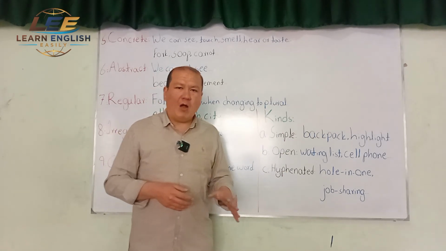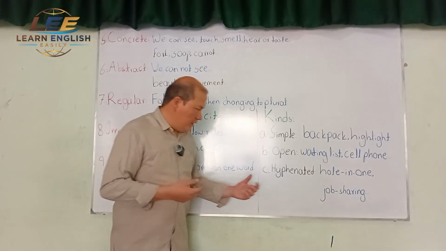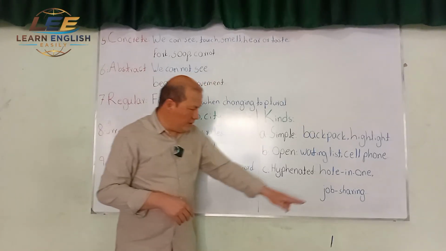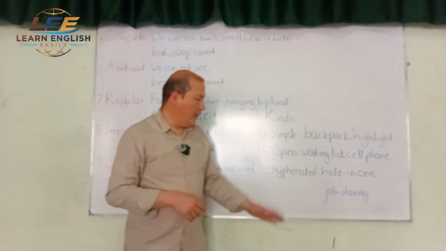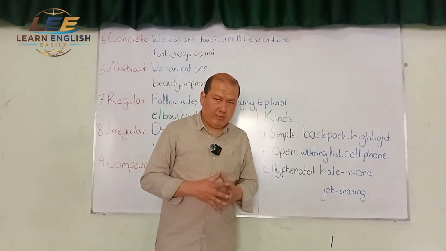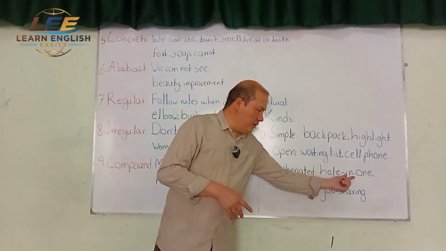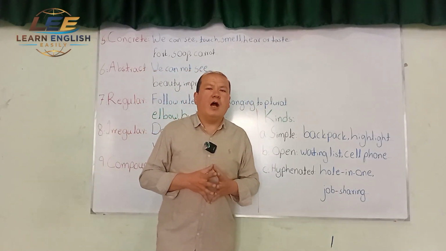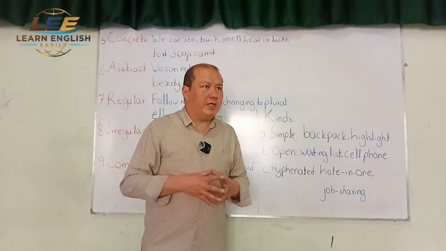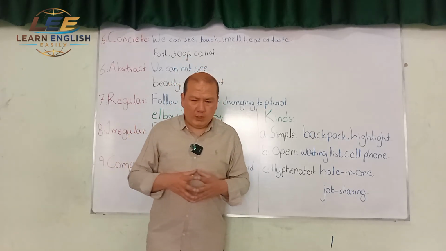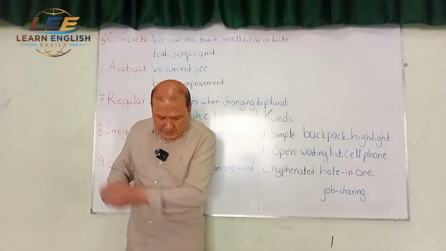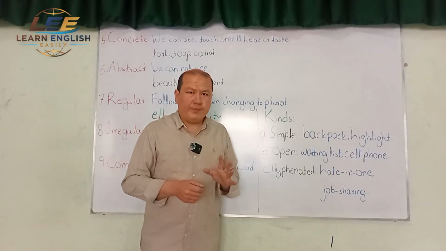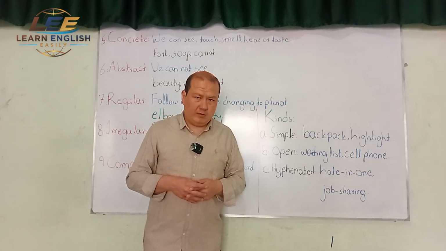The last kind of compound noun is hyphenated. Hyphenated means they have a hyphen within them. Hyphen is this symbol, as you can see. Example, hole-in-one. Yes, I have hole, hyphen, in, hyphen, and one. I have joined three words together with the help of hyphens. It's called a hyphenated compound noun. What is hole-in-one? When the golfer in golf hits the ball and it gets to the hole in one attempt, in one shot. That's called a hole-in-one.